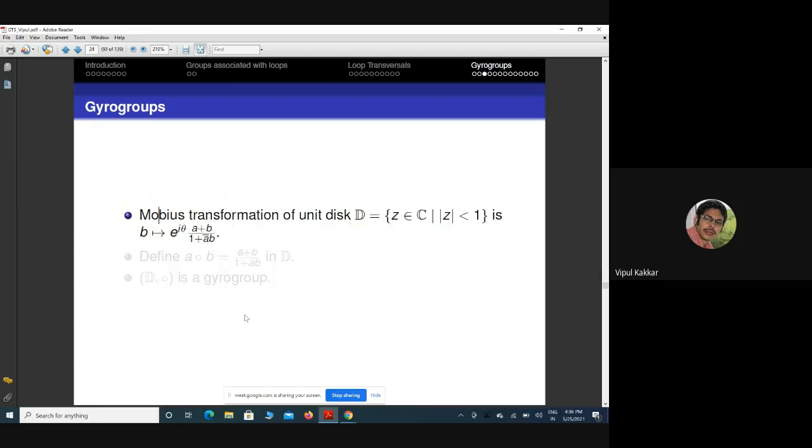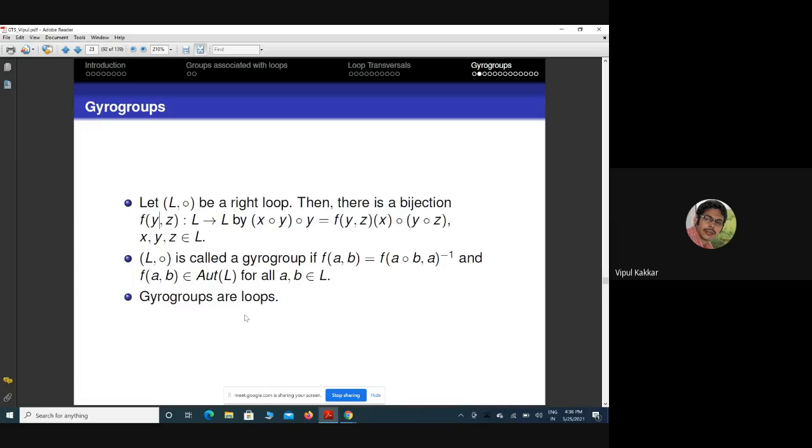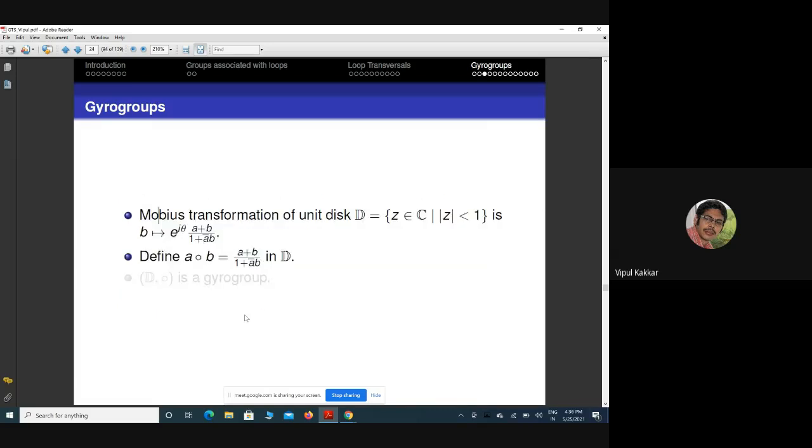The first example we have seen is the Einstein case. Another example is this: if we take the Möbius transformations of the unit disk like that, and define a ∘ b in D, then D together with this binary operation is a gyro group.